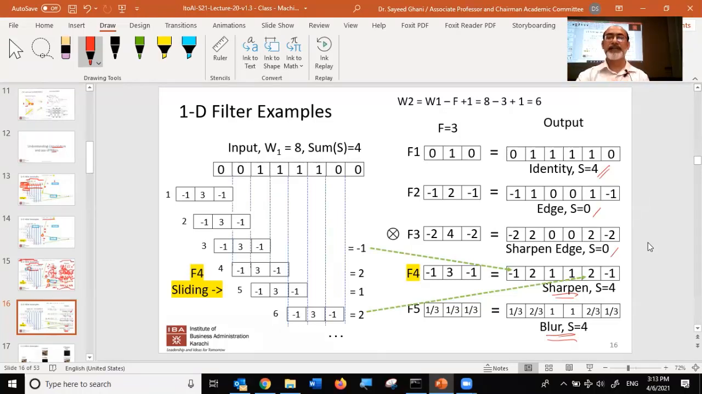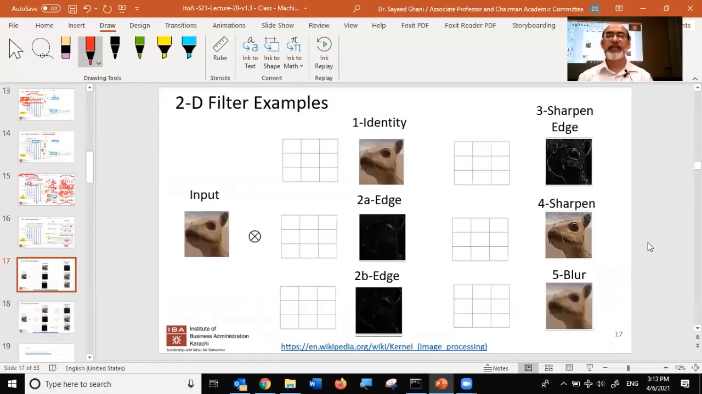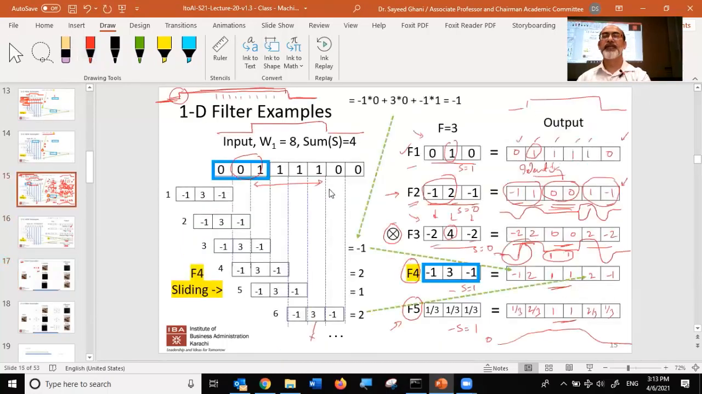Let's look at some examples. Here is an example, and it's actually from Wikipedia. You can go and take a look at it there. Now this is in 2 dimensions. Everything that you've learned in the past few minutes in 1D, just think of it in 2 dimensions now. What would be a 2-dimensional filter if you want an identity filter? Remember, the 1-dimensional filter was looking like this, and the sum was equal to 1.